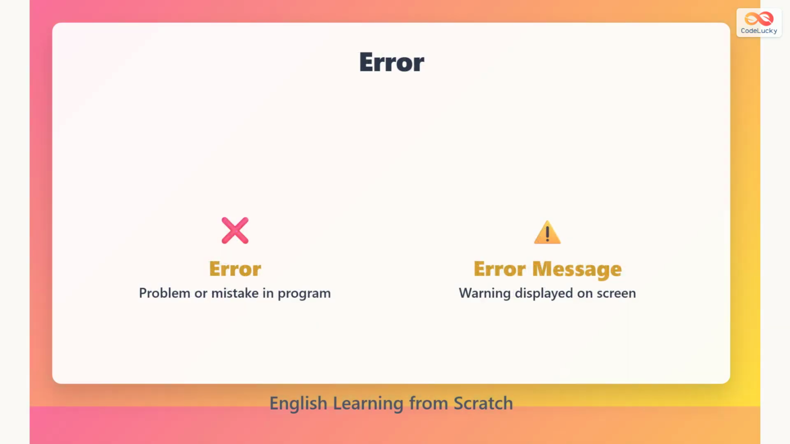Error means a problem or mistake in a program. It prevents normal operation. Error message is a warning that appears on screen. It tells you exactly what went wrong with simple words.